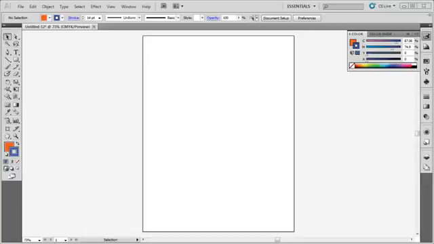Chances are you've used the eraser tool in another program. In Illustrator, the eraser tool works vastly different than it does in most programs. Let me show you how the eraser tool works.